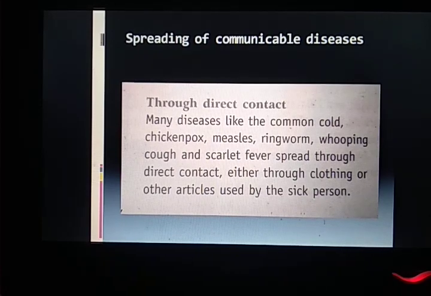Students, communicable disease can spread through, first, direct contact. Yes, if any healthy person comes in direct contact with any infected person by giving a hug or by shaking hands or by using things which are already used by an infected person, then there are chances of communicable disease spreading from the infected person to the healthy person.